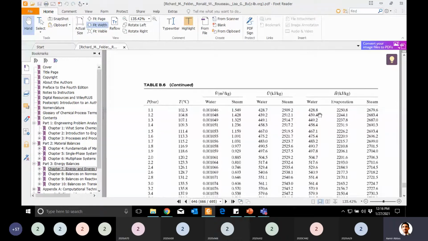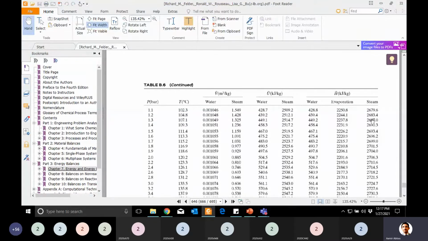Even if you look at the first value, if water is available at 1.1 bar and 102.3 degrees C, its enthalpy initially will be 428. If you add an amount of heat equal to 2250, it will be converted to steam, and now the steam has an enthalpy which is the total of this water plus the heat added to this system. Clear?